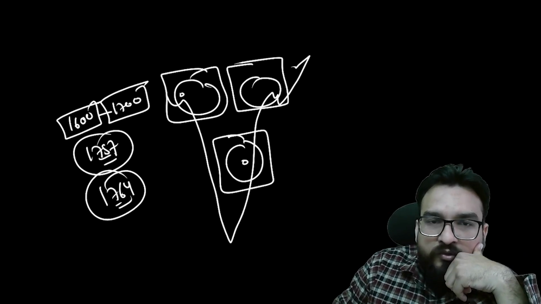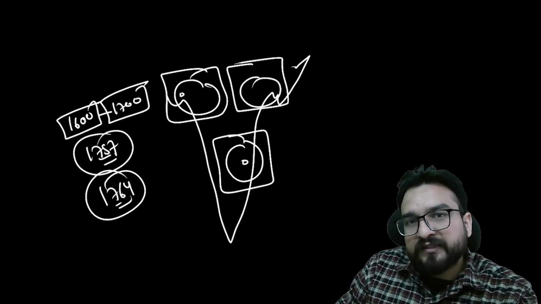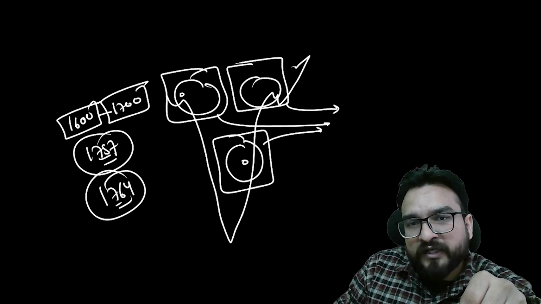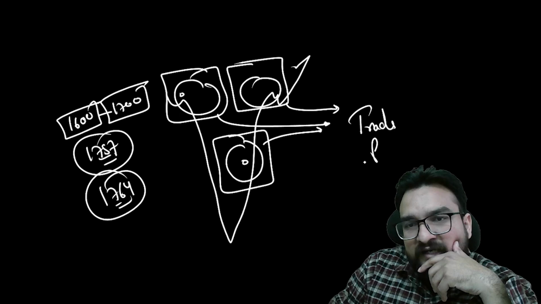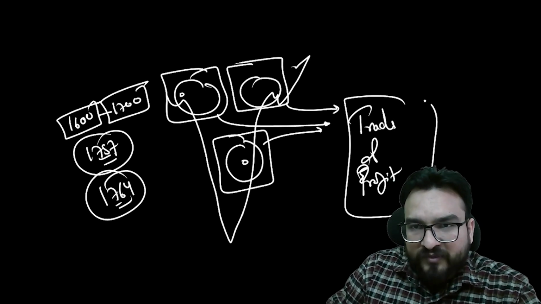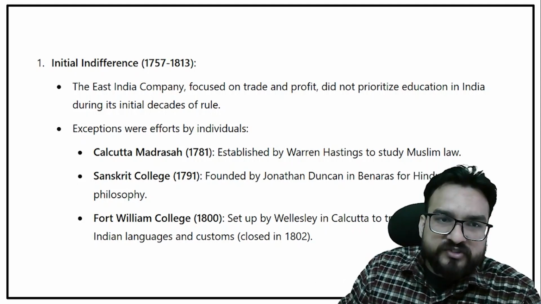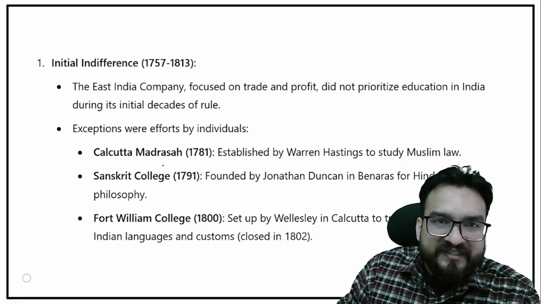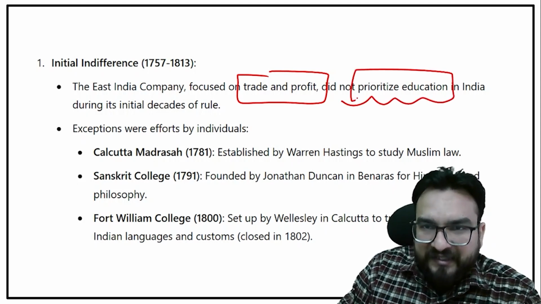When they have gained control over political scenario, still initially their motive was not to give education over here or not to stress upon education. Their main motive was on trade and earning huge profit. That was their aim only. But slowly and slowly, I'll be telling you how this particular thing changed over here. So you will be understanding that initially they focused on trade and profit. They did not prioritize education in India.